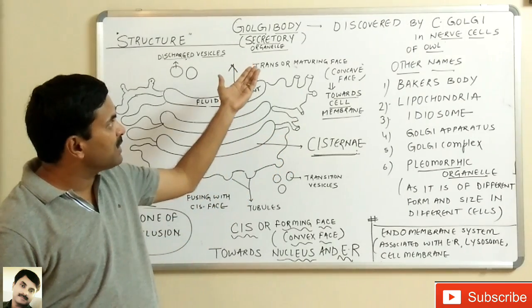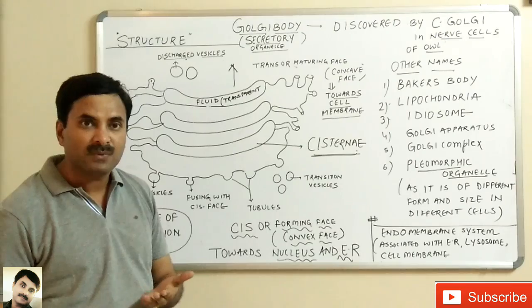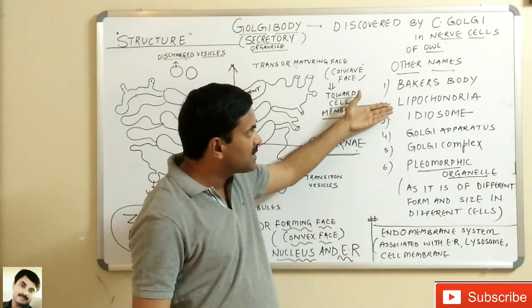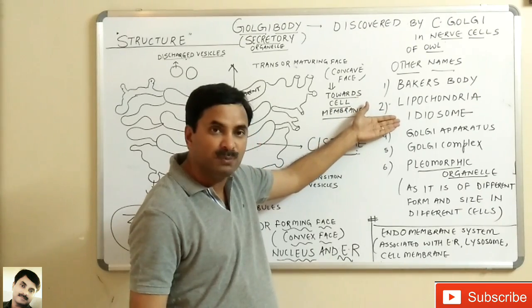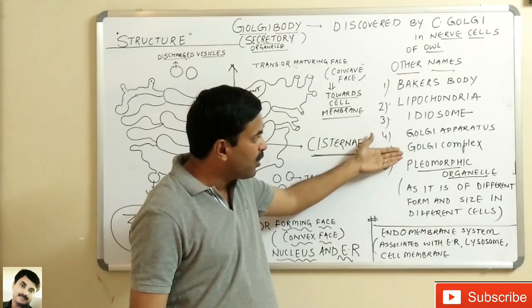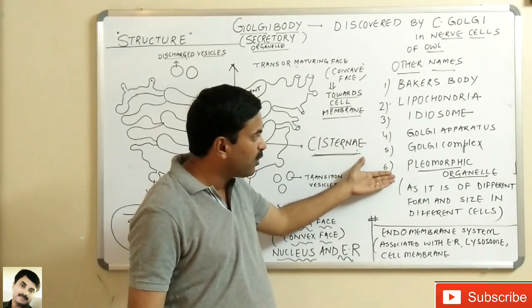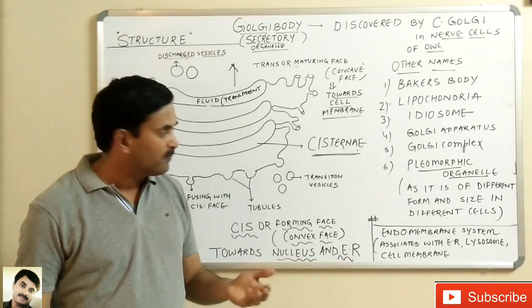Now these Golgi bodies have many other names also. They are called Baker's body, lipochondria, idiosome, Golgi apparatus, Golgi complex, and these cell organelles are also called pleomorphic cell organelles. Why?